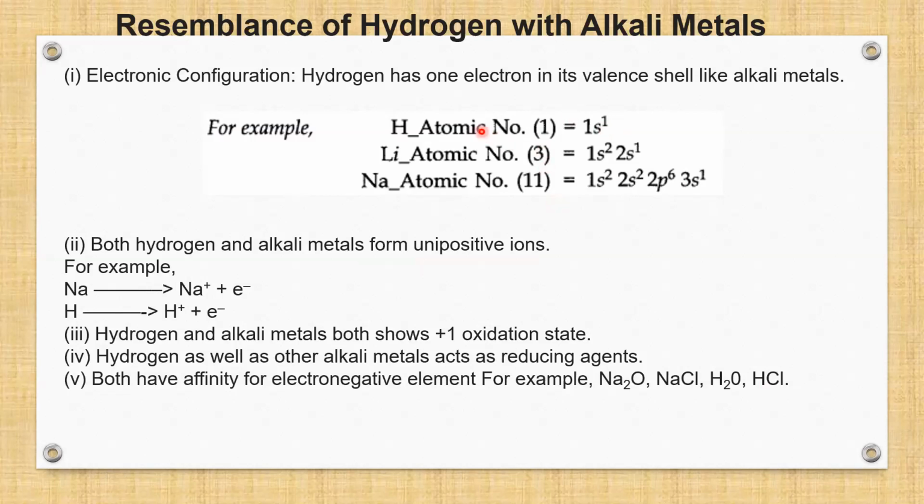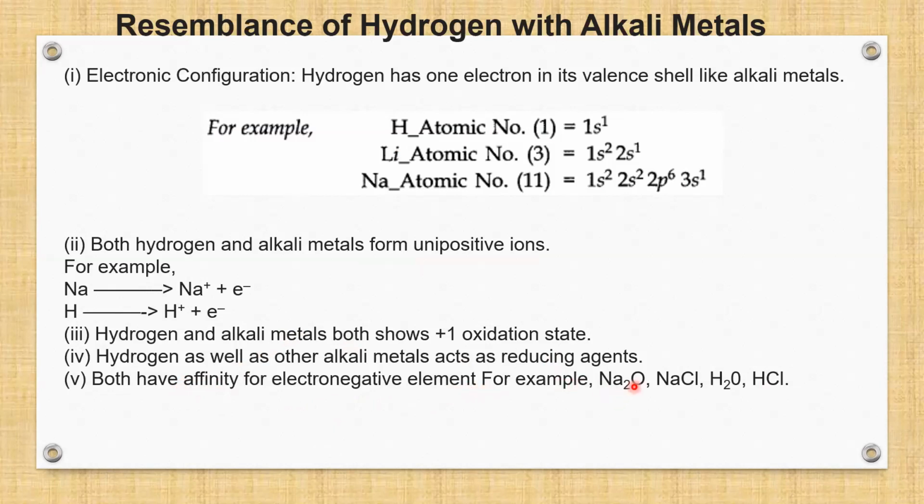Here we have a few alkali metals listed: hydrogen, lithium and sodium. Both hydrogen and alkali metals form unipositive ions, that means one positive charge. Again, hydrogen and alkali metals both show a +1 oxidation state. Hydrogen as well as other alkali metals acts as a reducing agent. Both have affinity for electronegative elements.